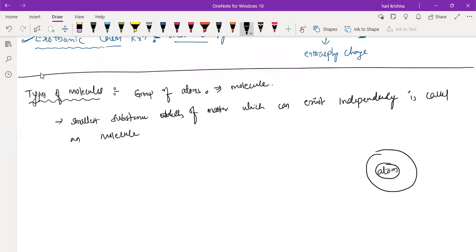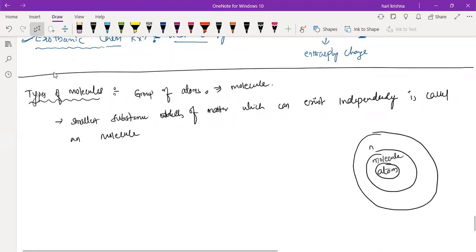A group of atoms is called a molecule, and a group of molecules will form the matter. It can be anything: solid or liquid or gas, or an element or a compound or a mixture. Understanding?